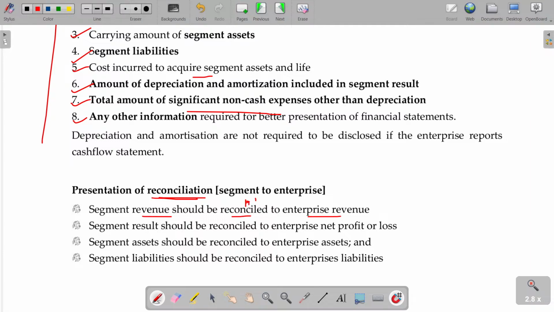So A, B, C, 3 segments: find out the revenue for each and every segment, and then A, B, C total revenue also. Not only revenue, result, assets and liabilities. All these things should be independently calculated for every segment, and how this is going to be totaled and calculated for the enterprise's revenue. Is that clear? Hope you will now be able to understand this part. Any doubts?